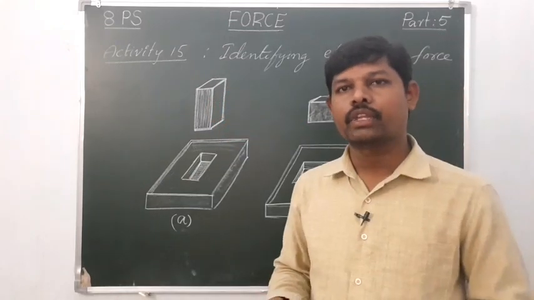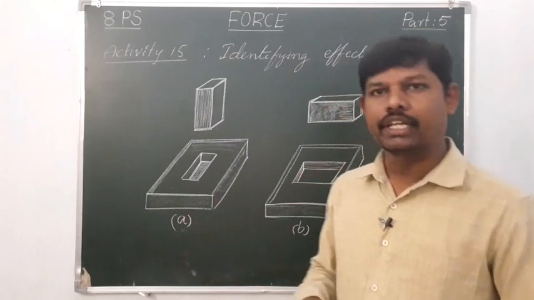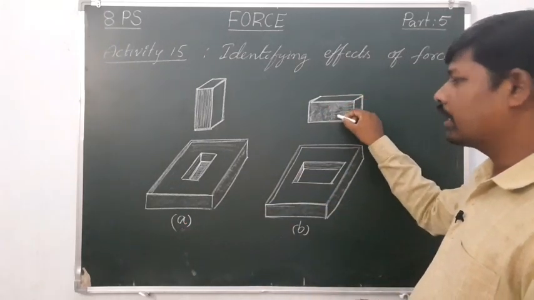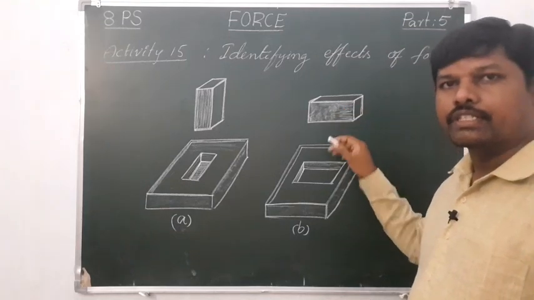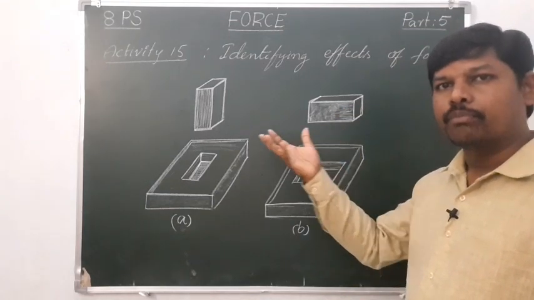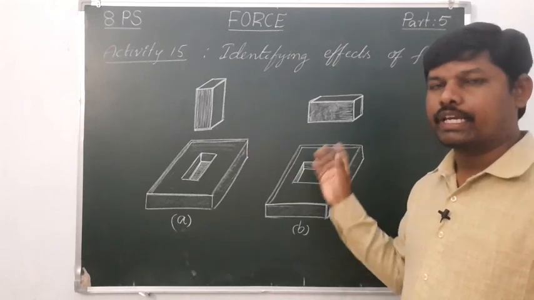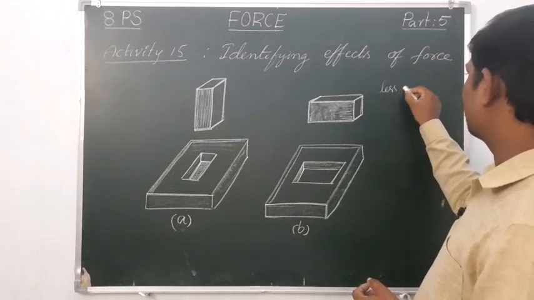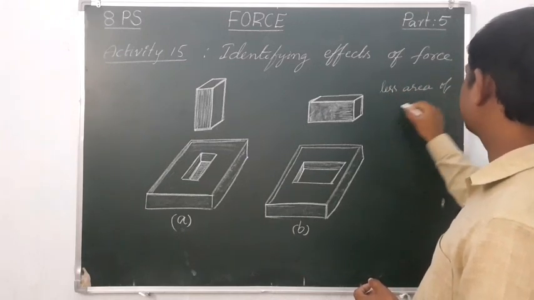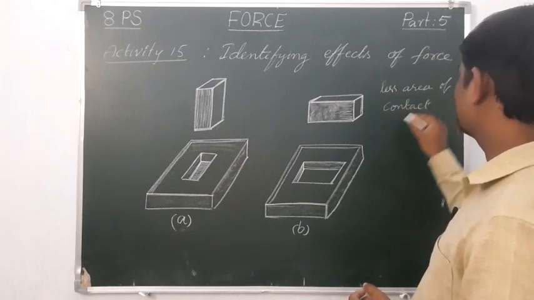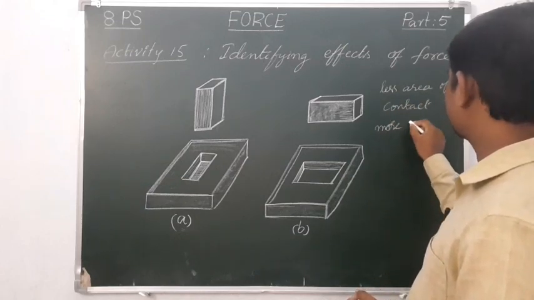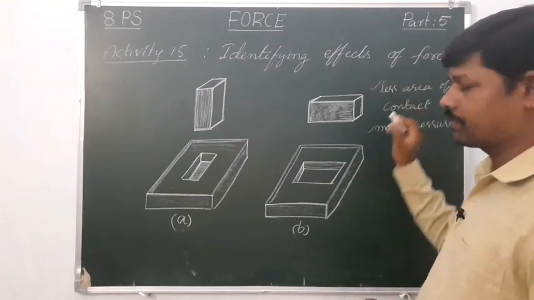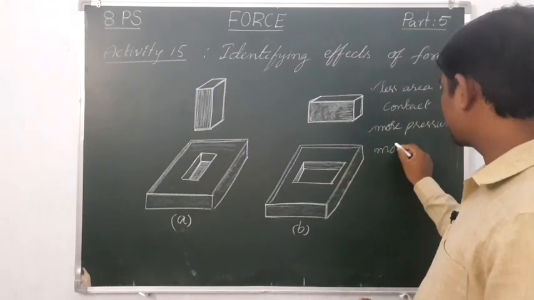So what happens when you increase the surface area? The applied force spreads out to all the points of the surface. That is the reason for less pressure. So less area of contact, more pressure.